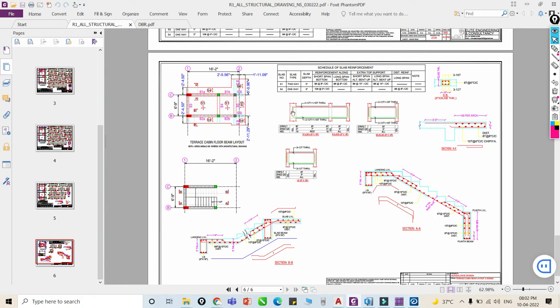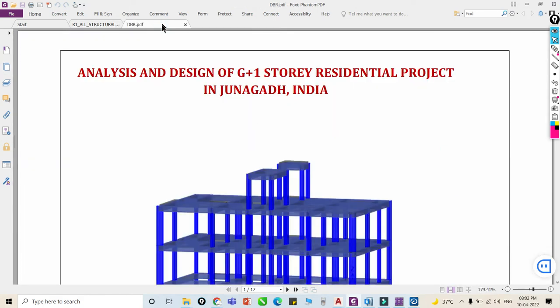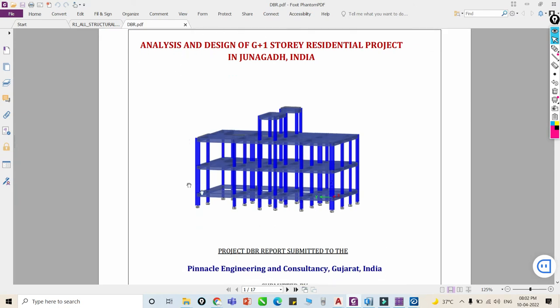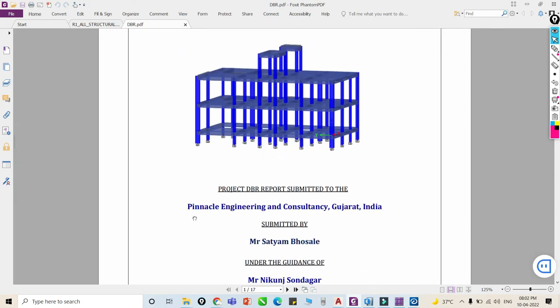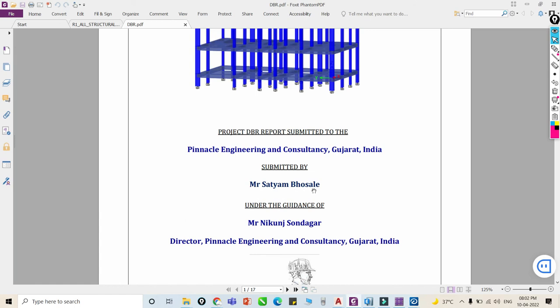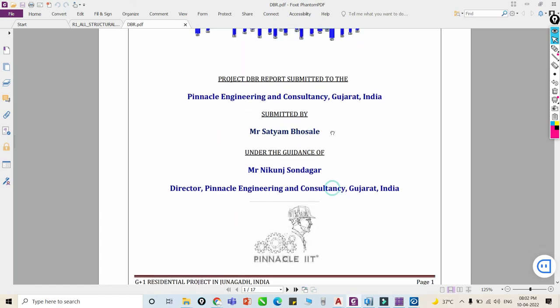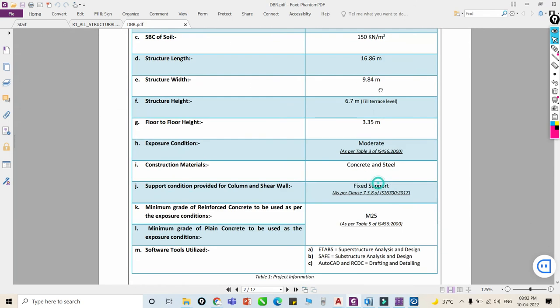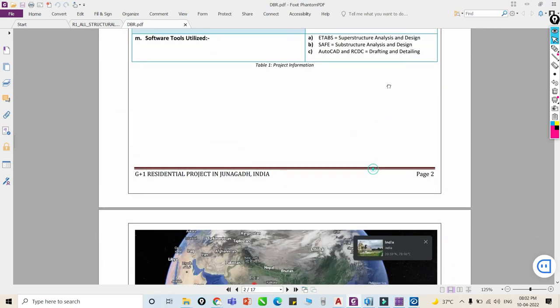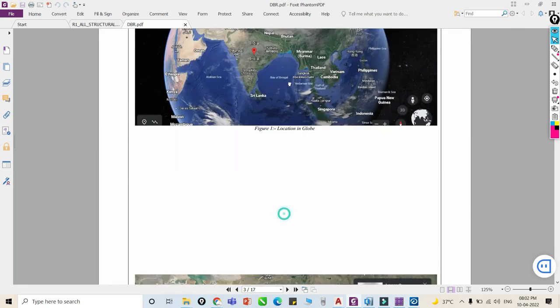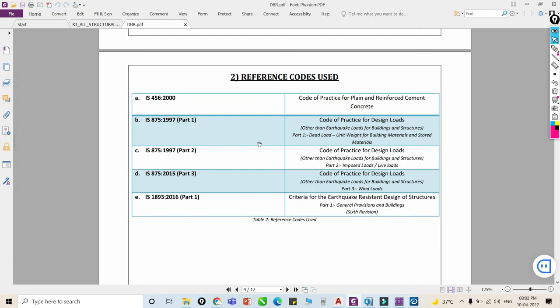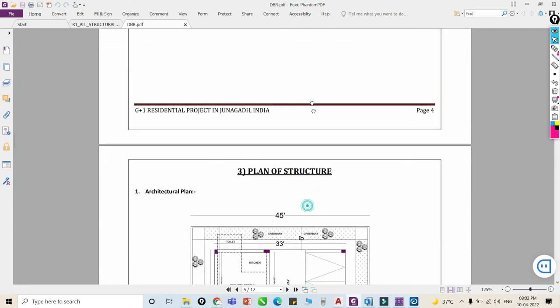Apart from the structural drawing you need one more thing, that is our DBR report, right. You can see this is our DBR report for our project 1. It is prepared by Satyam, one of our students from the January batch, right. You can see they prepared it very well. Really appreciate the work. You can see the exact location, they also mention the location, okay. Reference codes, everything they covered, right.